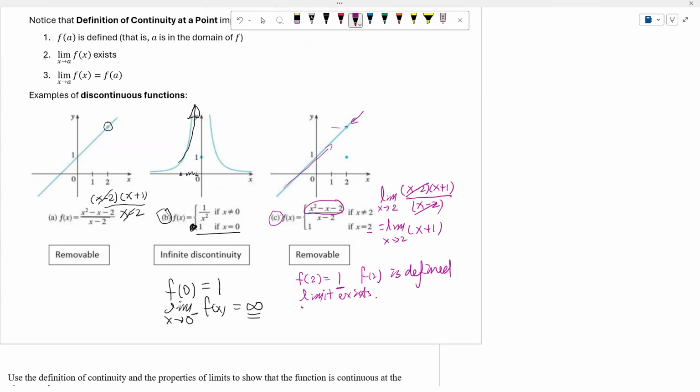Now, if I evaluate the limit by direct substitution, I will have 2 plus 1, which is 3. So the limit exists and the limit as x approaches 2 of f of x equals 3. However, it fails the third condition, because the limit as x approaches 2 of f of x equals 3, which is not equal to f of 2.